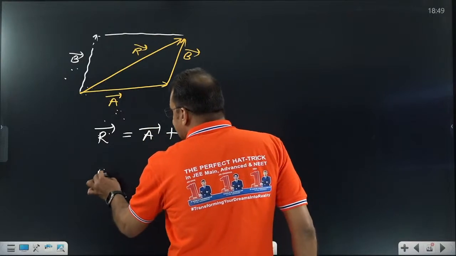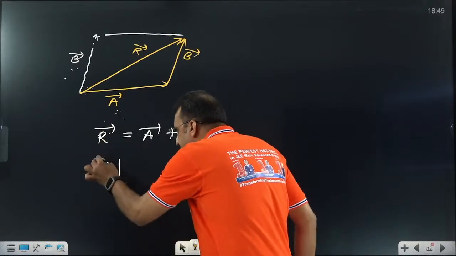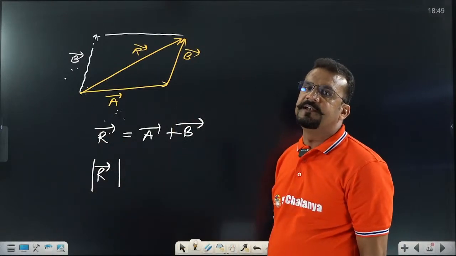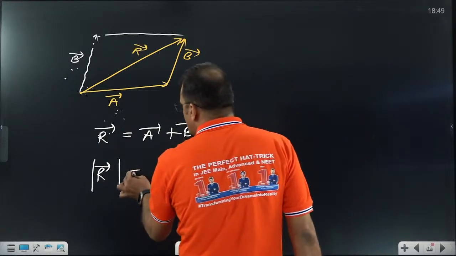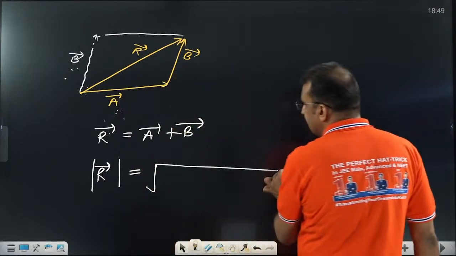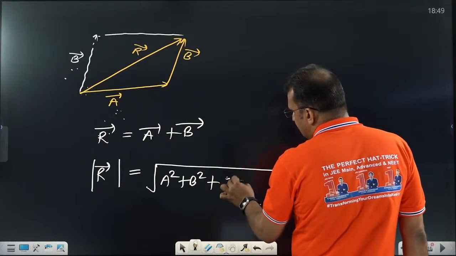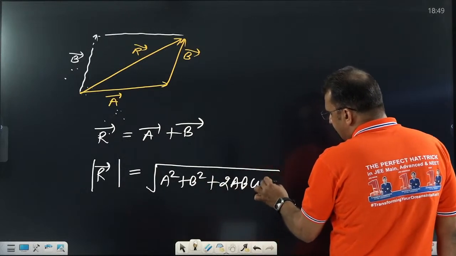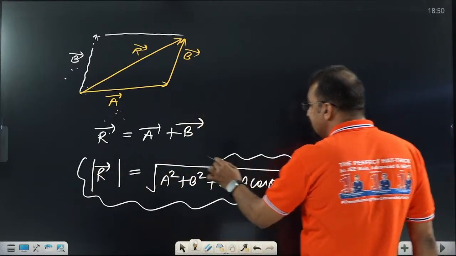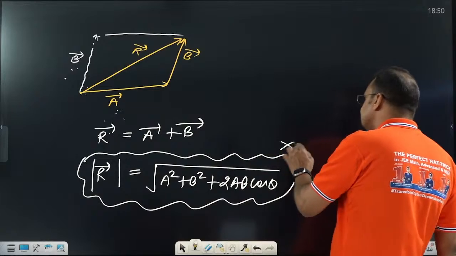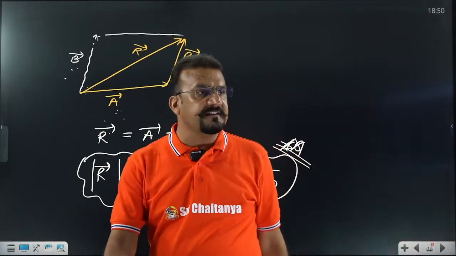What is the resultant? See, this is the resultant vector, don't be confused, and this is the magnitude of the resultant vector. Both are different. I think now you are getting it. Magnitude means its numerical value. Don't be worried, in tomorrow's class I will make each and every concept clear. That's why you be attentive, be consistent. Magnitude is under root A square plus B square plus 2AB cos theta. Tomorrow we will discuss numericals on vector addition. Such questions are directly asked in the NEET exam. Very important. So I think this is more than sufficient for today's class.